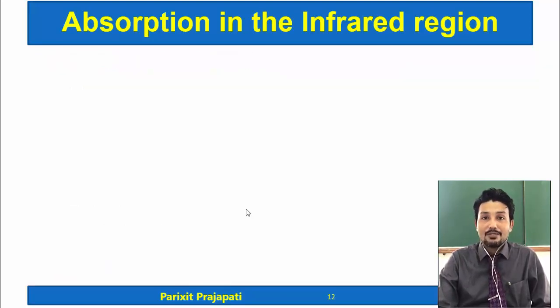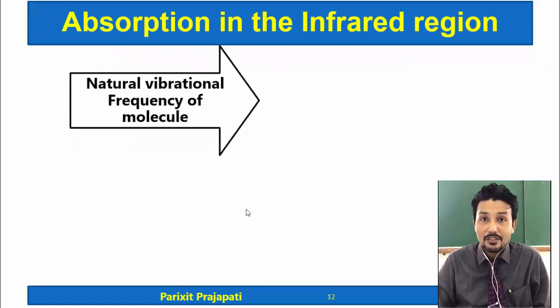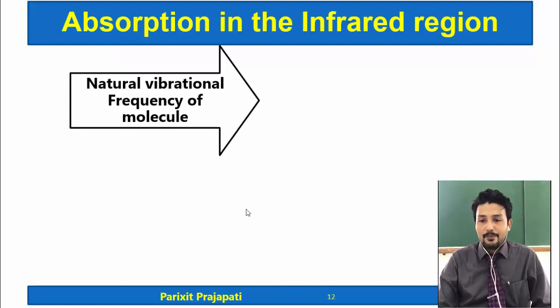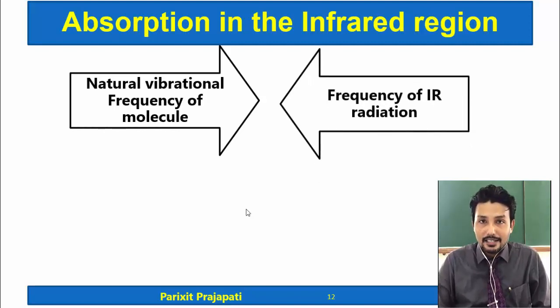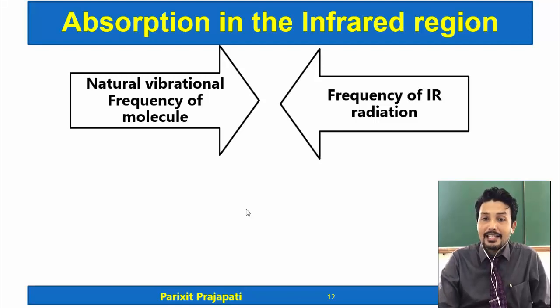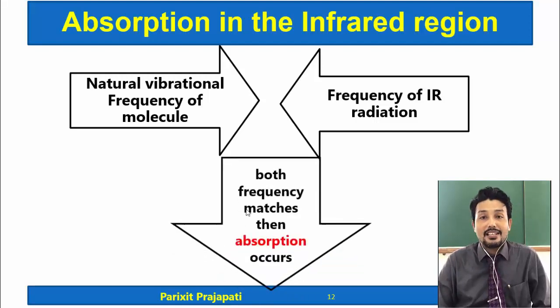So, if the natural vibrational frequency of the molecule matches the frequency of the applied IR radiation, if both the vibrational frequency of the molecule and the frequency of the applied IR radiation are matching, then absorption will occur. Then the molecule will absorb IR radiation and you will get the IR spectrum.